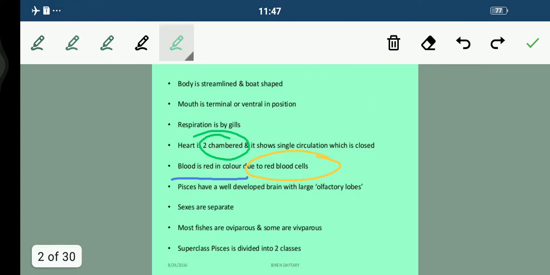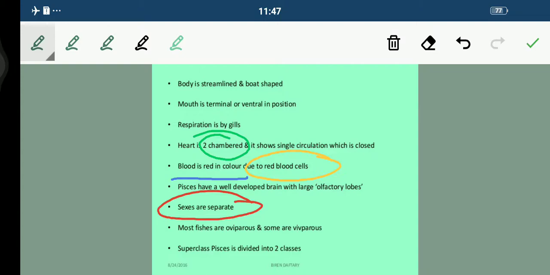Now students, Pisces have a well-developed brain with large olfactory lobes. The olfactory lobes basically help them in smelling. Now sexes are separate. What does this mean? It means there is a male and a female, with separate gametes. So both are separate. Next students, most fishes are oviparous. Some are viviparous, so some give birth to young ones, but there are many fishes that lay eggs.